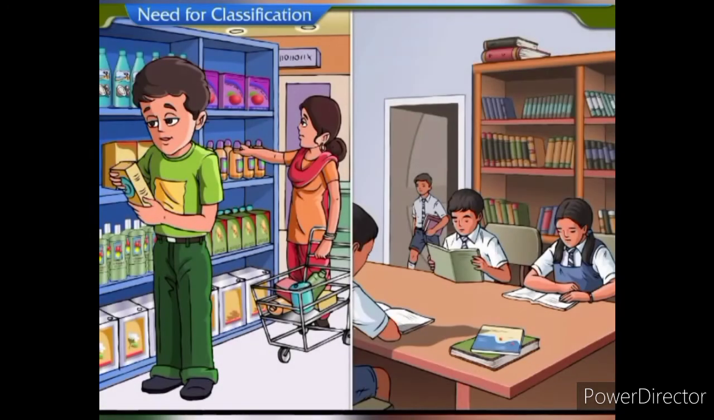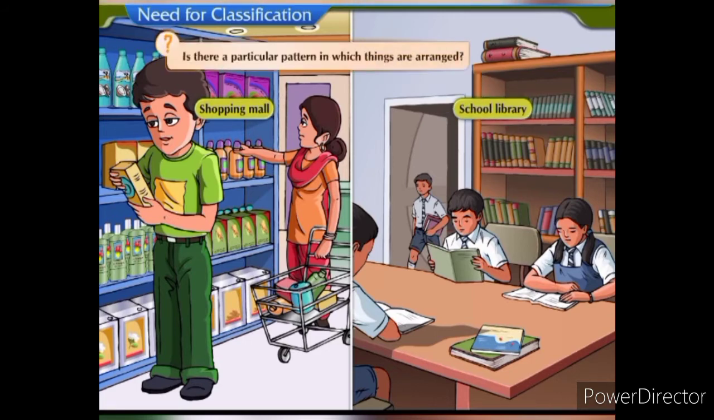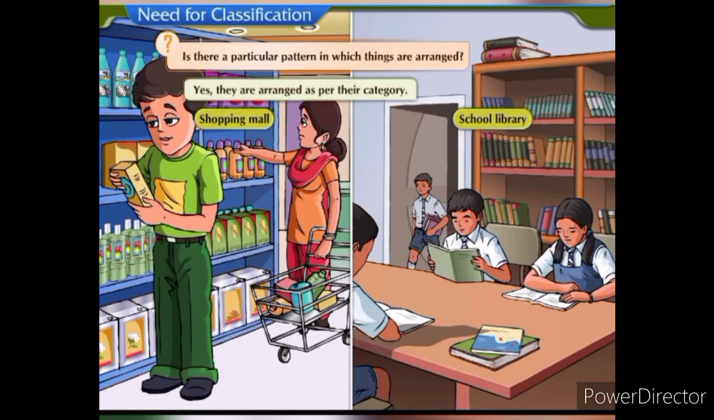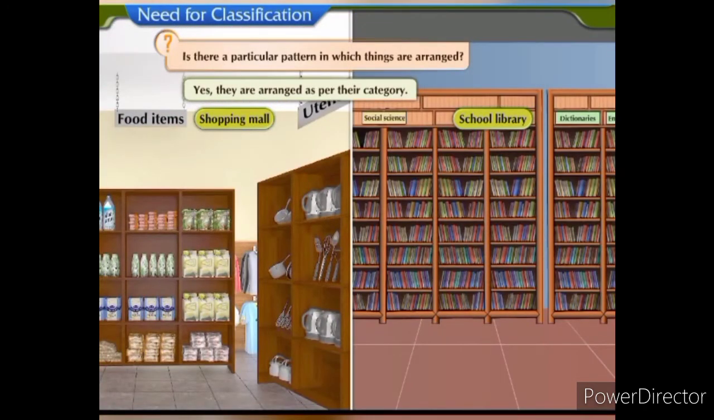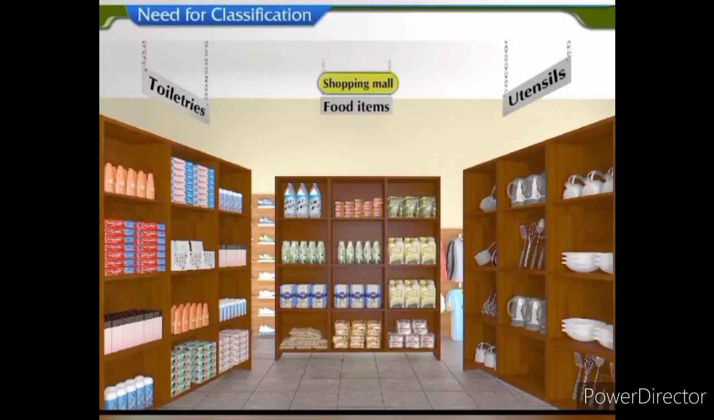Let us have a look at how things are arranged at various places, such as in a shopping mall or in your school library. Is there a particular pattern in which things are arranged? Yes, they are arranged as per their category. In a shopping mall, toiletries are kept on separate shelves. Utensils are kept on different racks. Food items are kept in a different section.